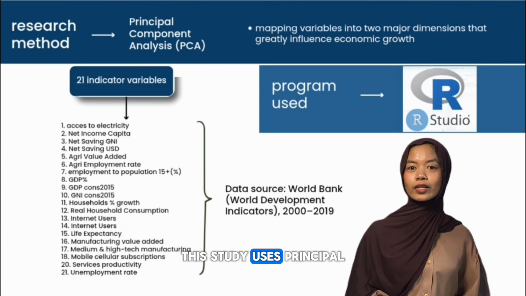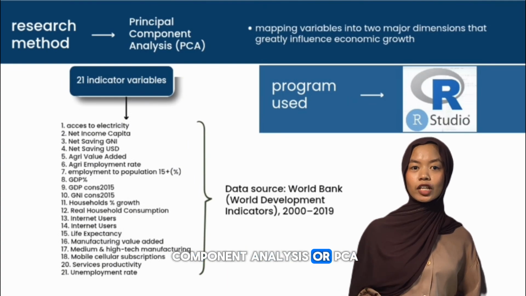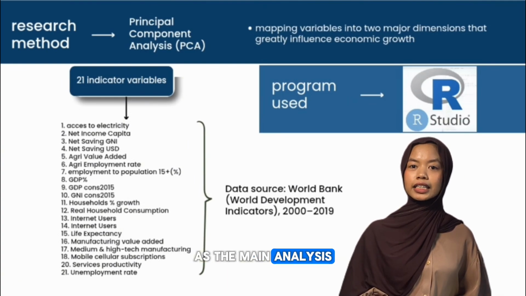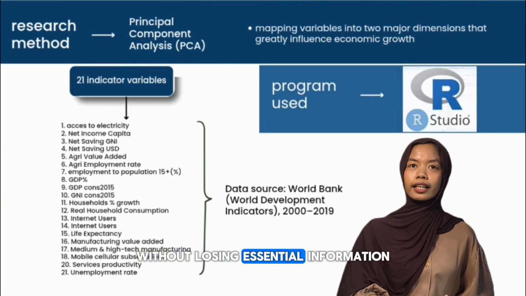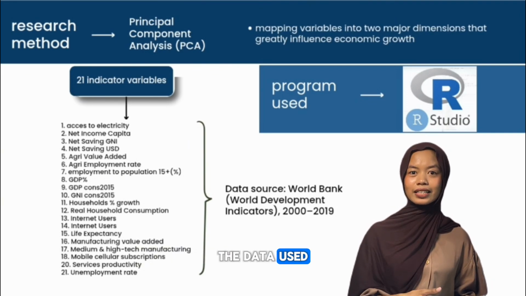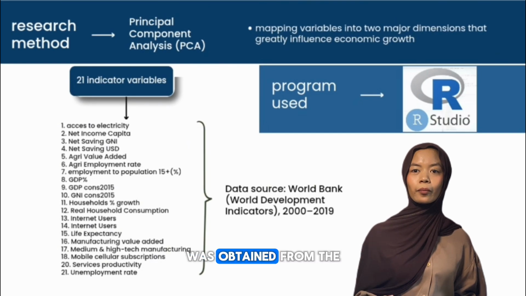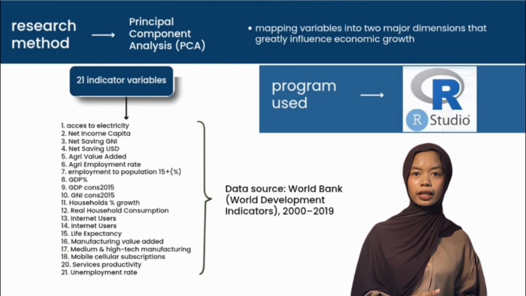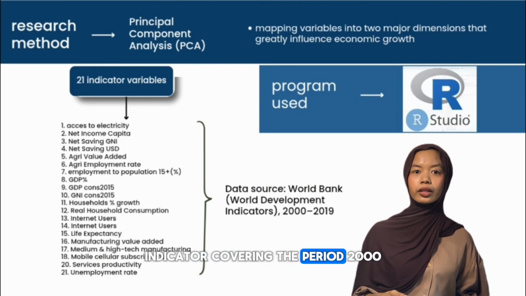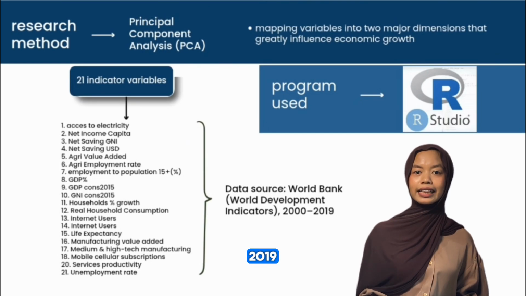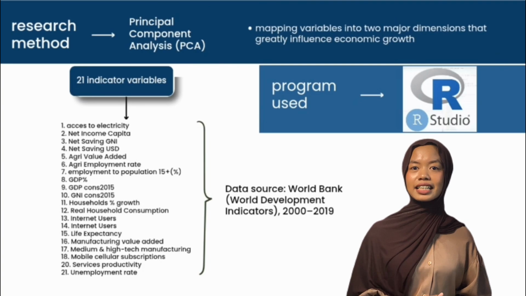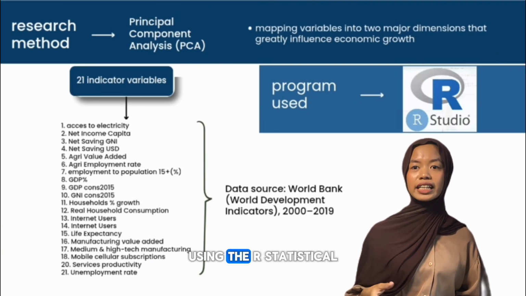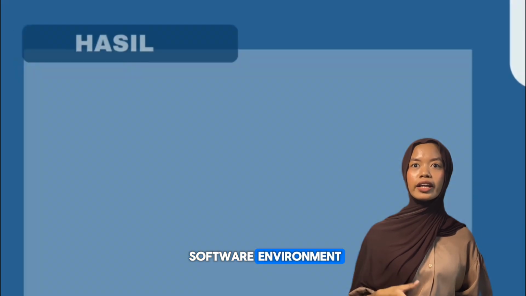Therefore, this study uses principal component analysis, or PCA, as the main analysis method to simplify data complexity without losing essential information. The data used in this study was obtained from the World Bank, the World Development Indicators, covering the period 2000 to 2019. There are 21 indicator variables. The data analysis was performed using the R statistical software environment.